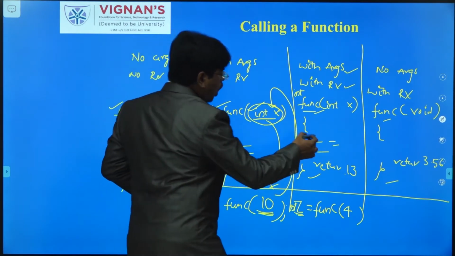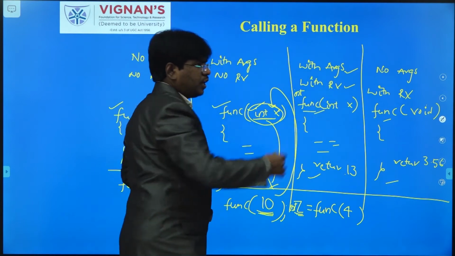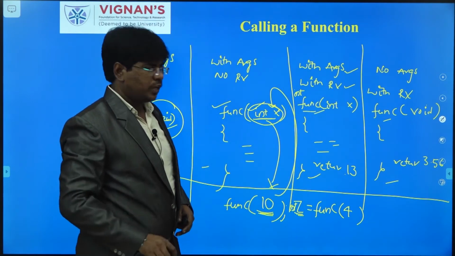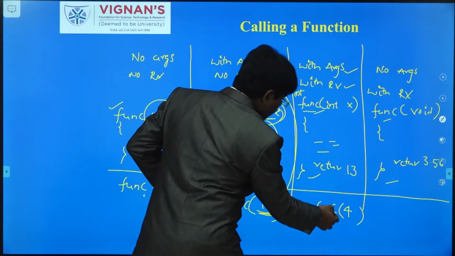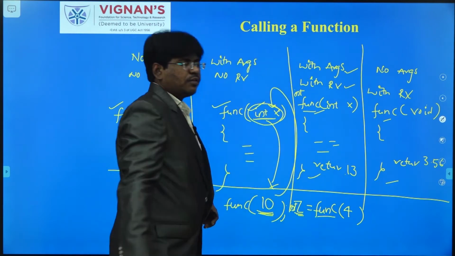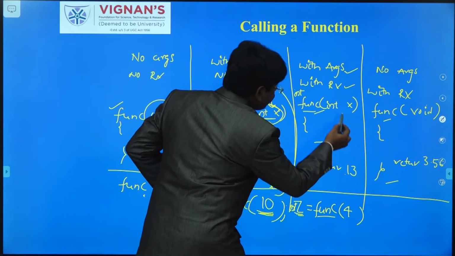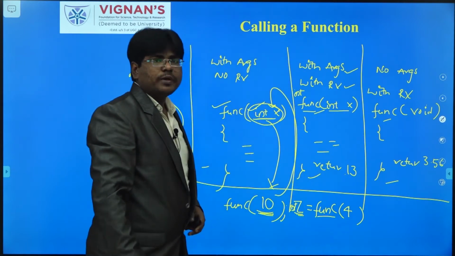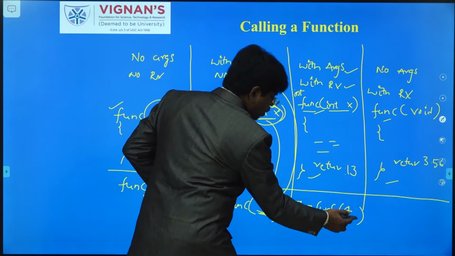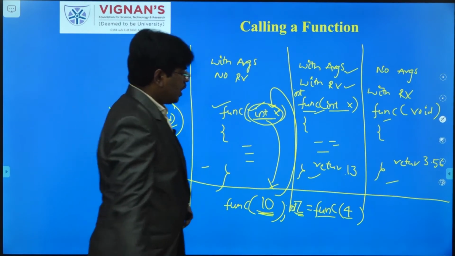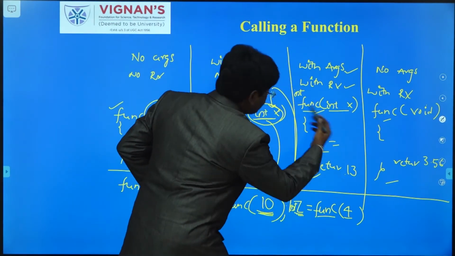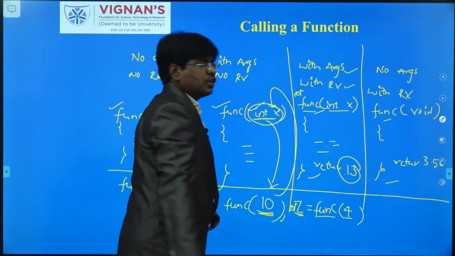So when you want to call these types of functions, where input is there and output also, you have to mention the function name as well as whatever argument you have mentioned, and pass those argument values into the calling function. And is there any return value? Here it is returning 13.